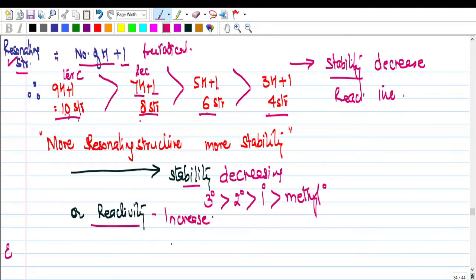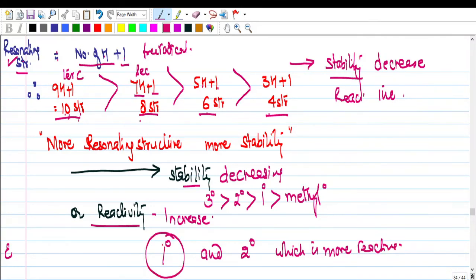So if I ask you, out of 1 degree and 2 degree, which one is more reactive? Definitely the 1 degree one is more reactive, because it is less stable.